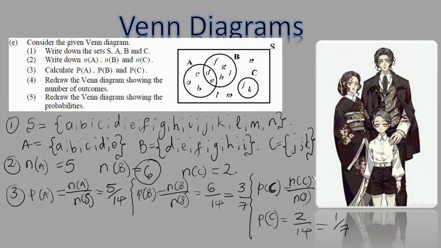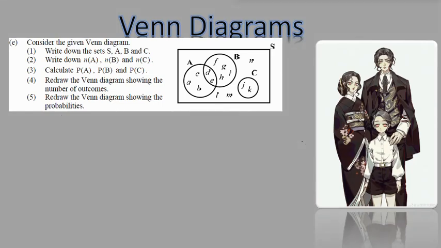Now number 4. It wants us to redraw the Venn diagram showing the number of outcomes, right? Now let's do that. Let me create some space here. So for number 4, it says redraw the Venn diagram showing the number of outcomes, right? So this is us now drawing the Venn diagrams.